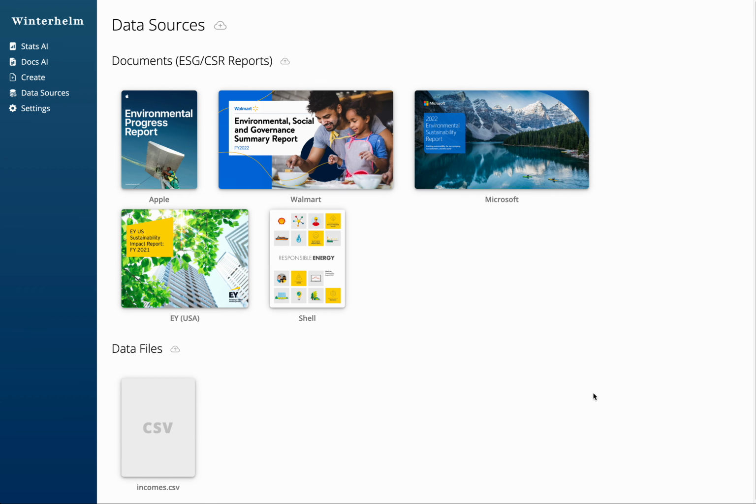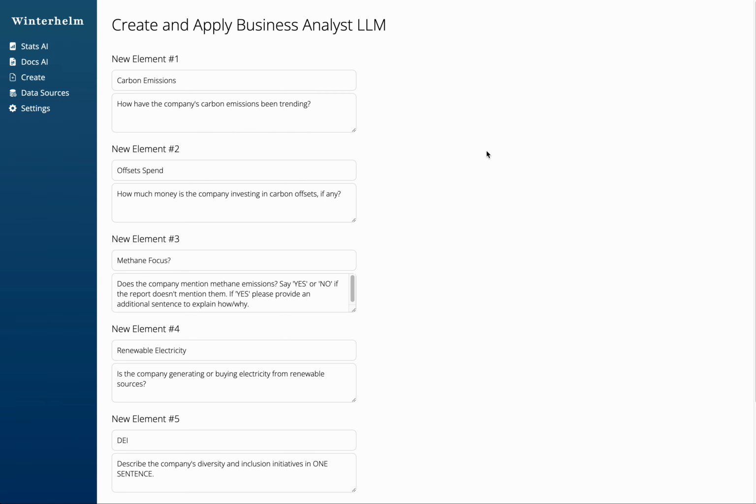And what we want to do is build an agent that reads these reports, in this case for Apple, Walmart, Microsoft, Ernst & Young, and Shell, and answer specific questions. So I won't manually type in the actual questions we want to ask just to save time, but there's 6 in this demo that I want to show. So things like carbon emissions. How have the company's carbon emissions been trending? Offsets spent, very numerical question. How much money is the company investing in carbon offsets, if any?